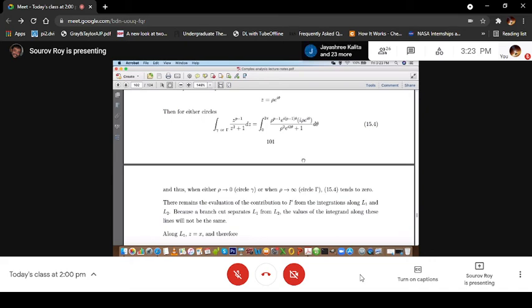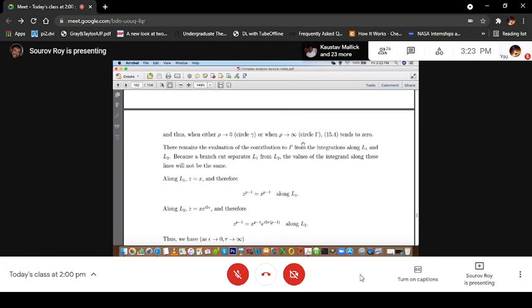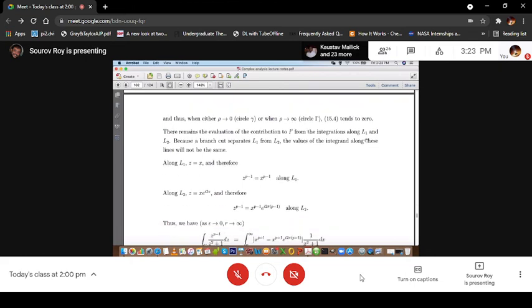So as rho tends to infinity, this again tends to 0. So both the small circle and the large circle won't contribute. So there remains the evaluation of the contribution from the straight lines L1 and L2.